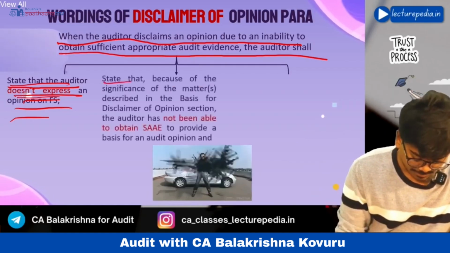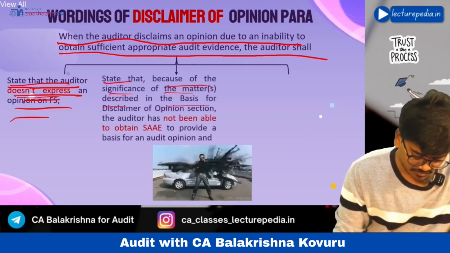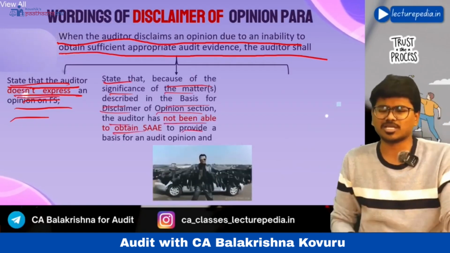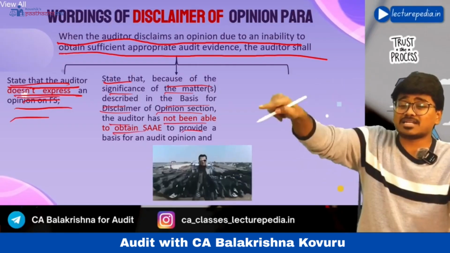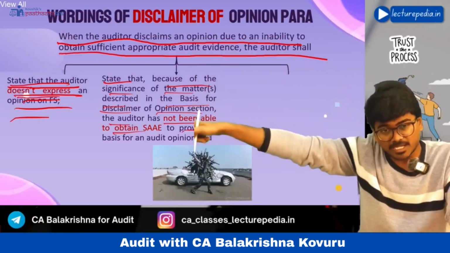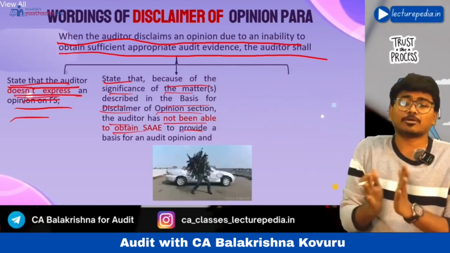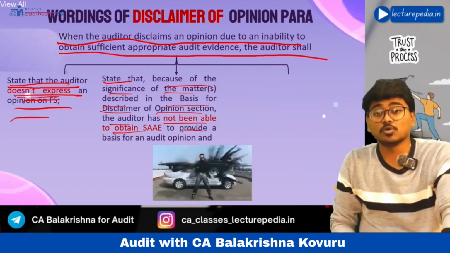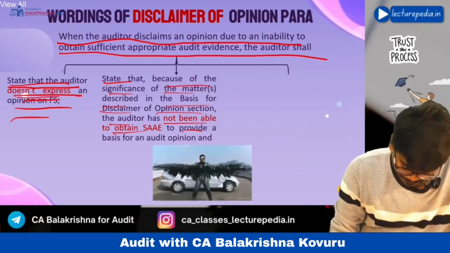Next, state that because of the significance of the matter described in the basis for disclaimer of opinion section, the auditor has not been able to obtain sufficient appropriate audit evidence, okay. You have to clearly mention, because of the matter that I have described in the basis for disclaimer of opinion, I am not able to obtain sufficient appropriate audit evidence, okay. You have to mention this point in the opinion paragraph if you give a disclaimer of opinion.